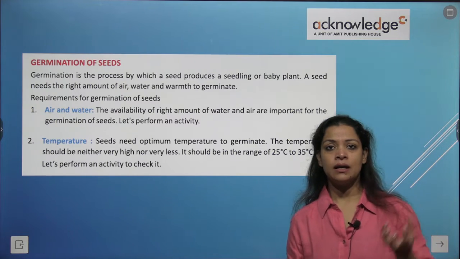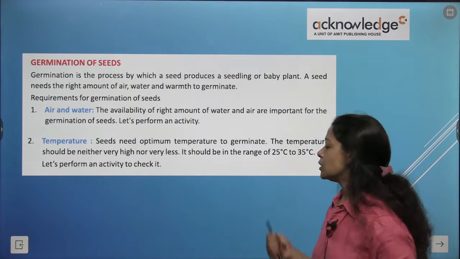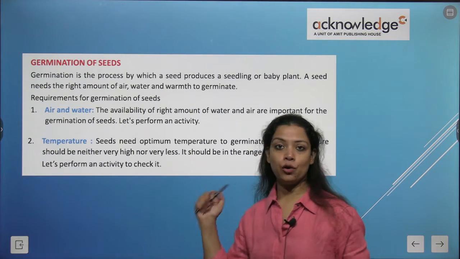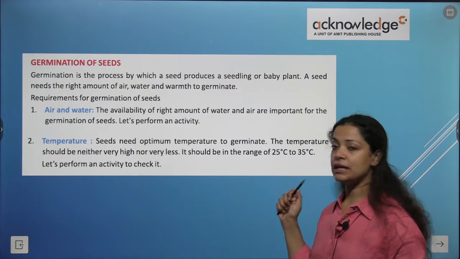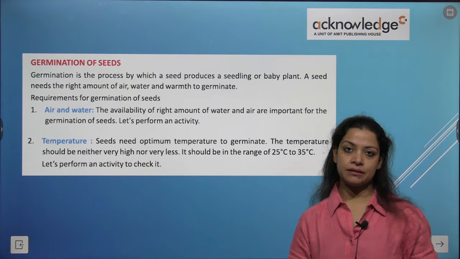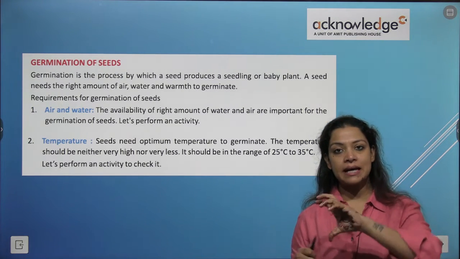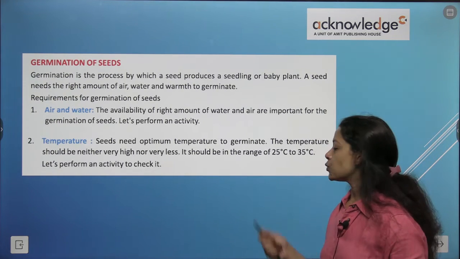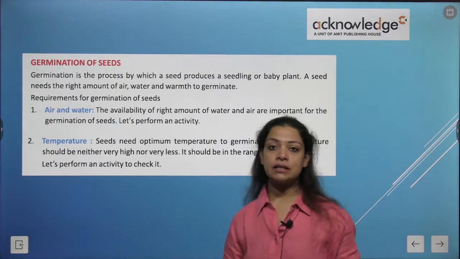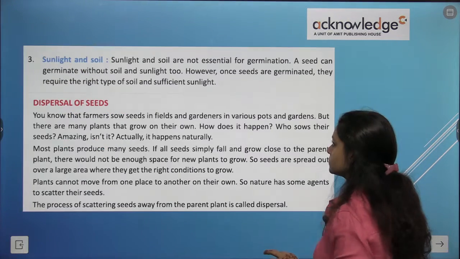They require an accurate, proper temperature to germinate. The temperature should be neither very high nor very low, and it should be in the range of 25 degrees centigrade to 35 degrees centigrade. Please note it down, कि exact temperature scale क्या होना चाहिए, 25 degrees centigrade to 35 degrees centigrade. And for this, let's do an activity.